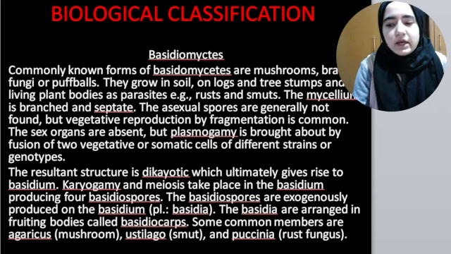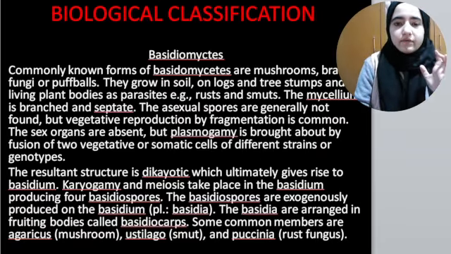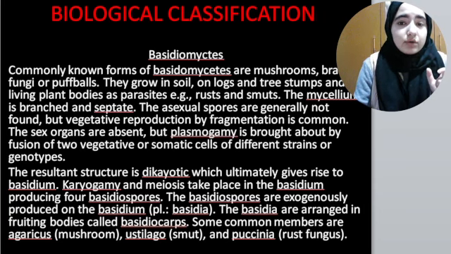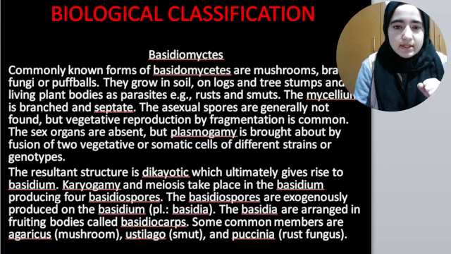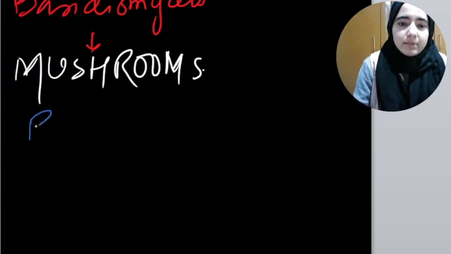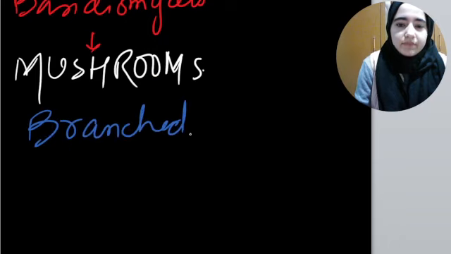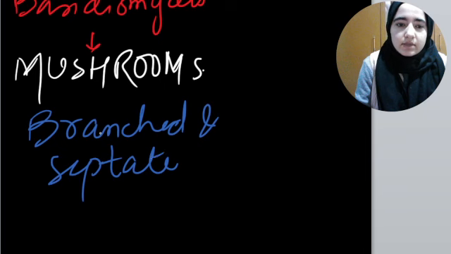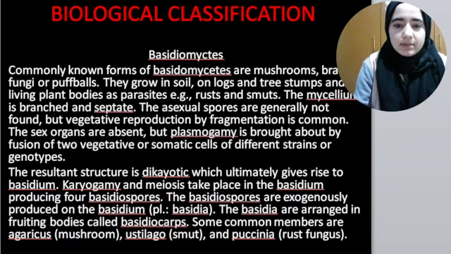After ascomycetes, we have one more category known as basidiomycetes, and commonly basidiomycetes are mushrooms. They are commonly known as mushrooms or bracket fungi or puff balls. They grow in soil, on logs, and in living plant bodies as parasites. Their mycelium is branched and septate. Please remember, their mycelium is branched and septate, okay?